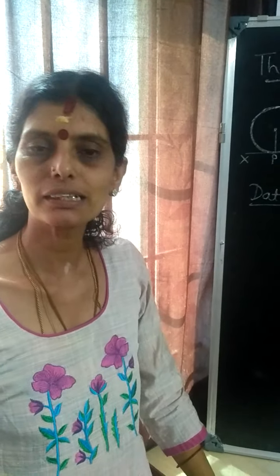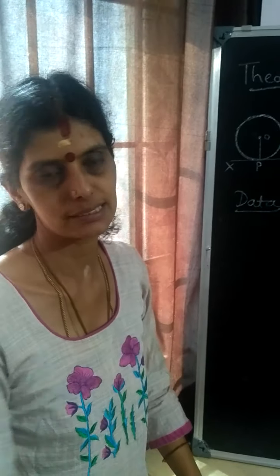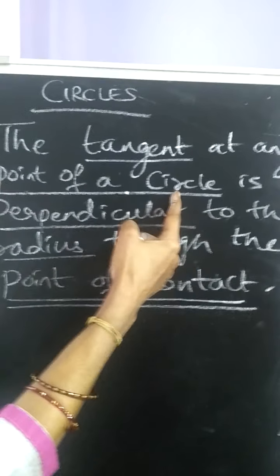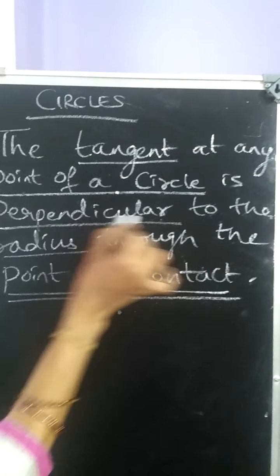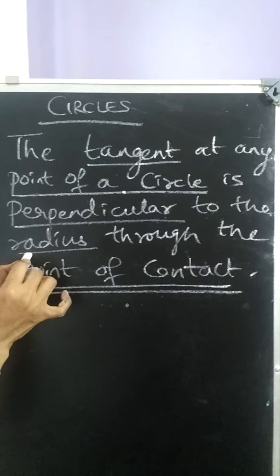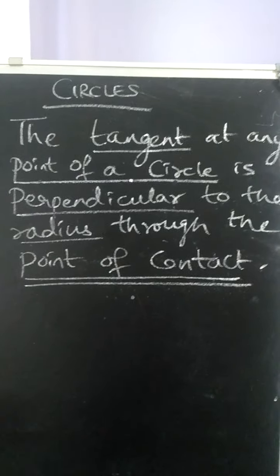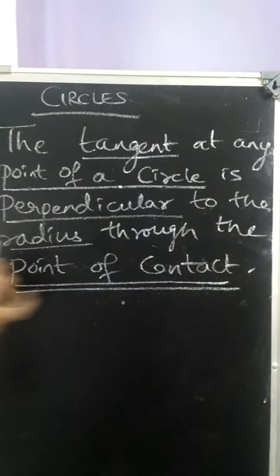So today we'll be seeing a theorem based on circles. The statement says: the tangent at any point of a circle is perpendicular to the radius through the point of contact. So here, the tangent at any point of a circle.